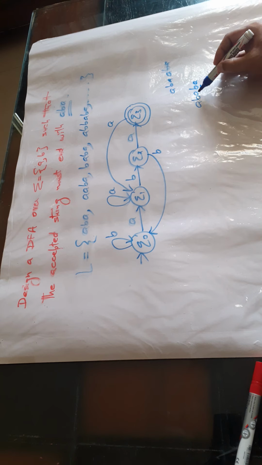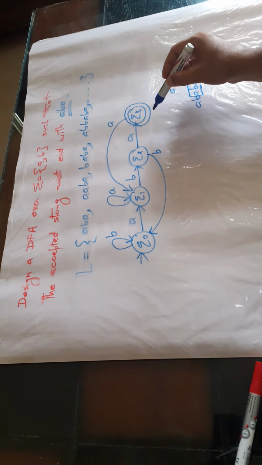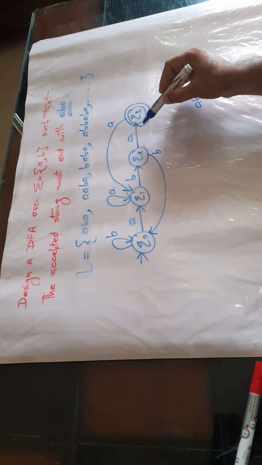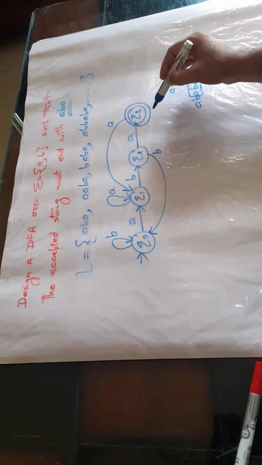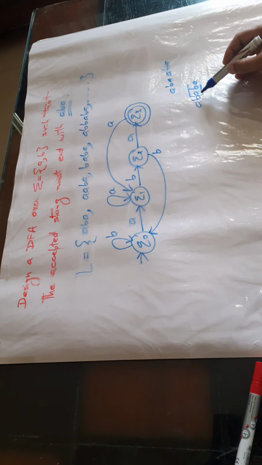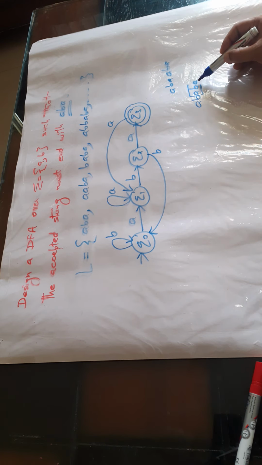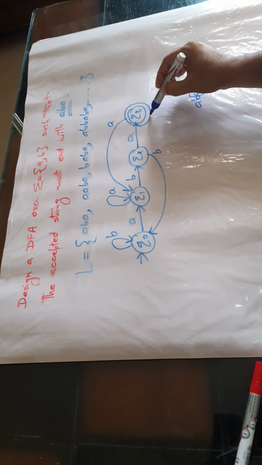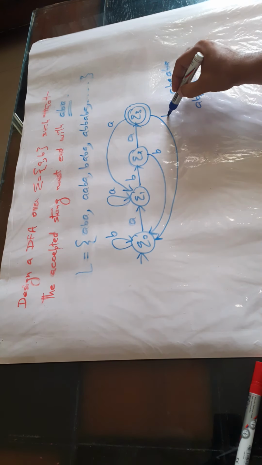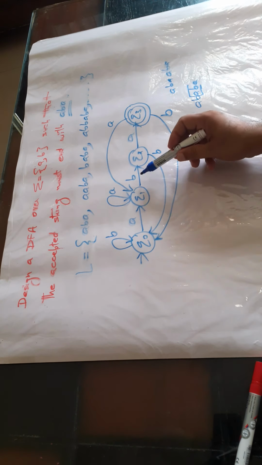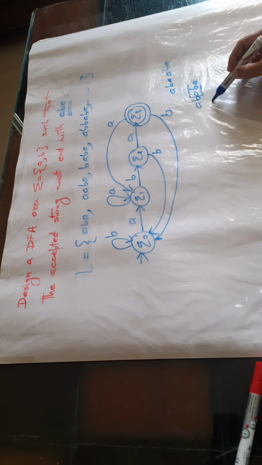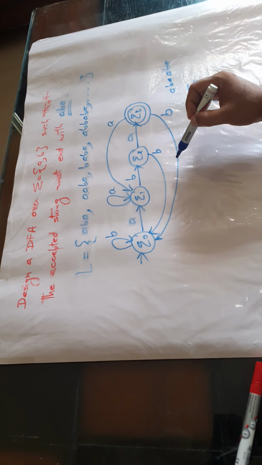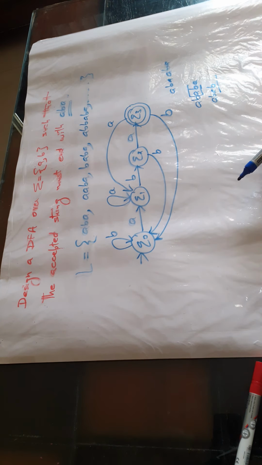It means we can use this A, B, A, B and move back to the state where we have A, B. So A comes here, towards the initial state, that is B. If we have A, B, A, B, we need A, B, A, and this A will come only at this position. That's why we are taking this turn.